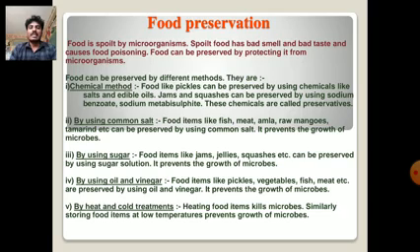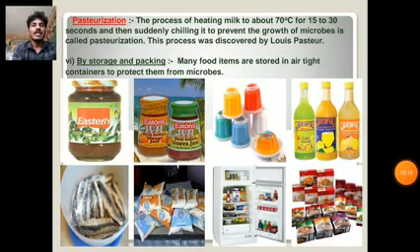Fifth one is by heat and cold treatments. Heating food items kills microbes. Similarly, storing food items at low temperature prevents growth of microorganisms. Next one is pasteurization. The process of heating milk to about 70 degrees centigrade for 15 to 30 seconds and then suddenly chilling it to prevent the growth of microbes is called pasteurization. This process was discovered by Louis Pasteur.